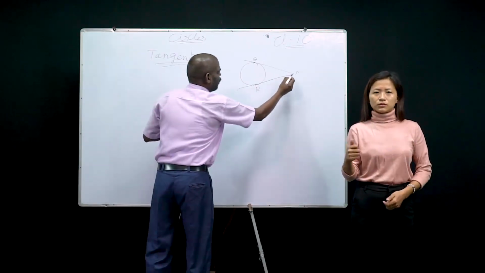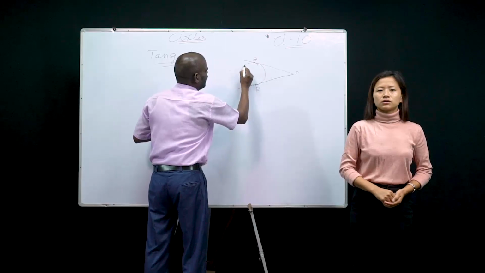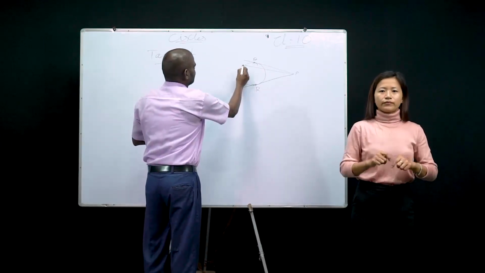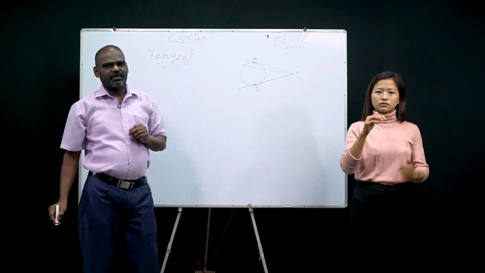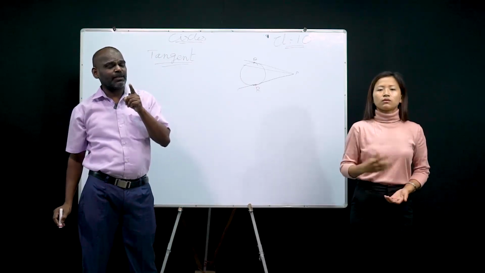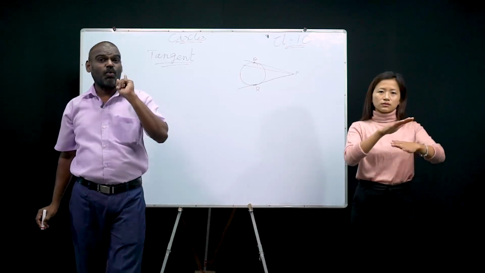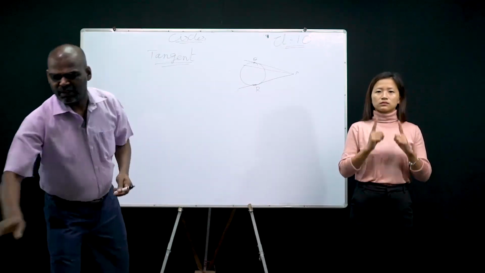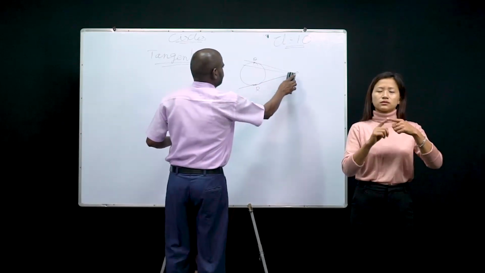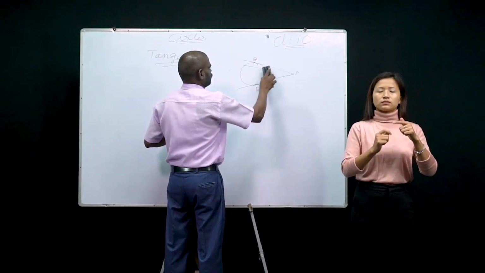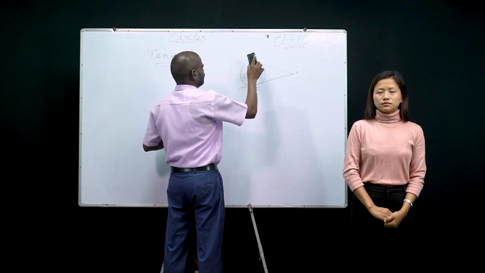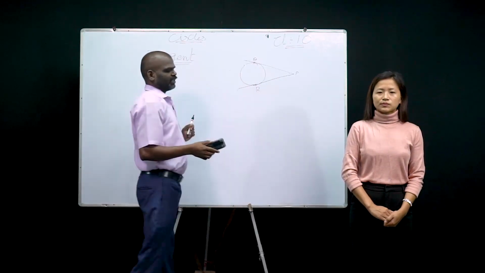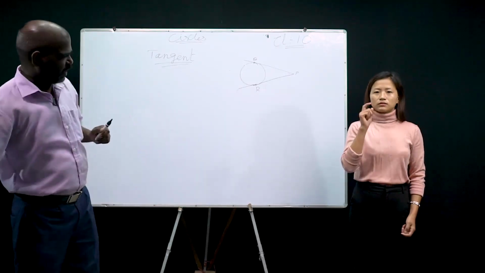You may be thinking from P you can draw like this. When you draw like this, then it will touch the circle at two places. Yes or no? What is the condition for a tangent? It touches the circle at only one point. So this cannot be a tangent. Understood? It cannot be a tangent, because the condition is only one point.